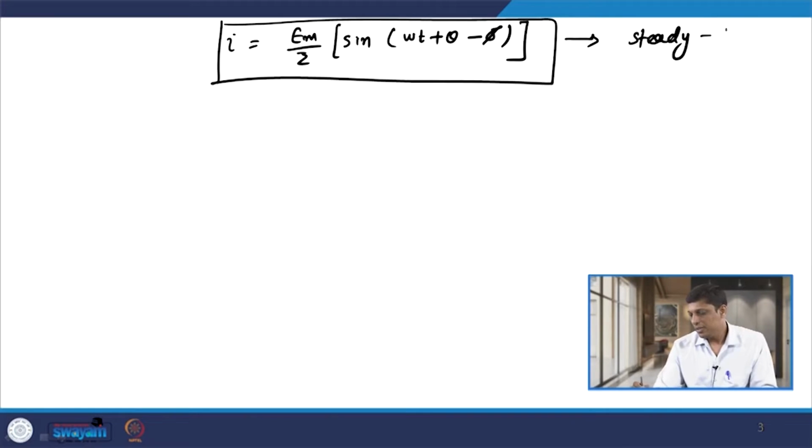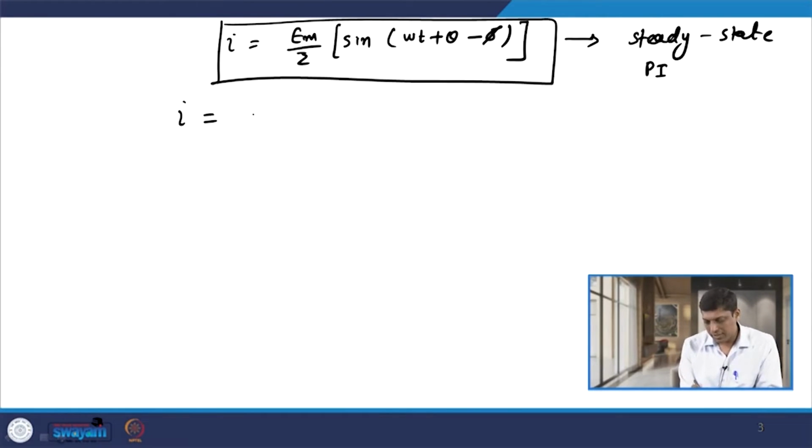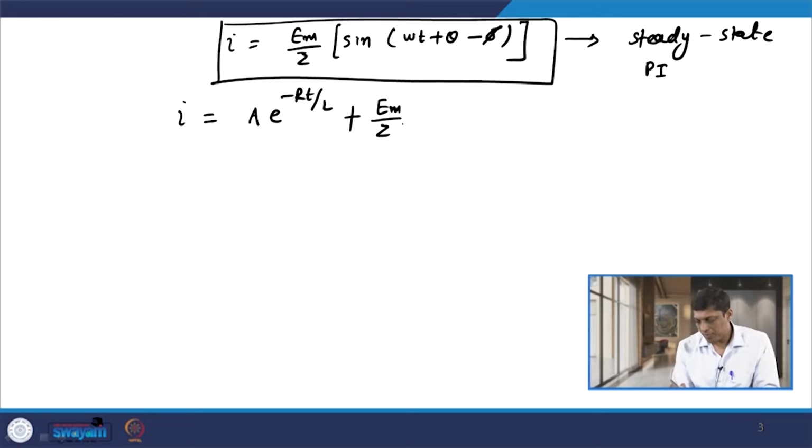This is for the steady state component, which we obtain using the particular integral. If I combine both the transient component and the steady state component of current, then the whole I is given by A e raised to minus Rt by L, which is from the transient component, the complementary function, plus Em by Z into sine of omega t plus theta minus phi.